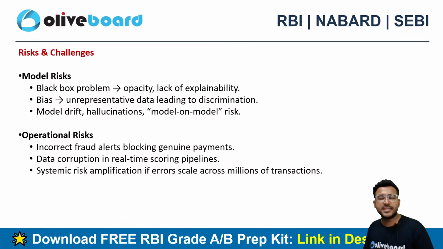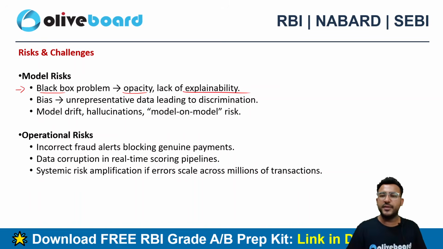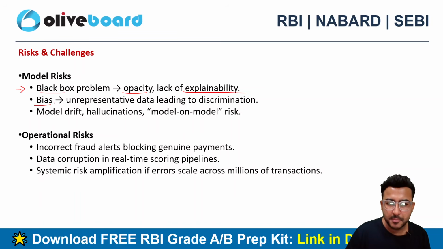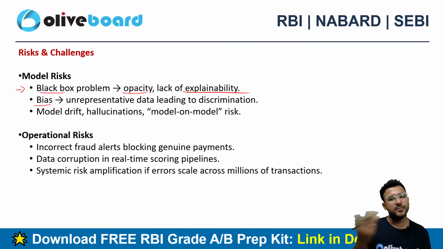Then the risks and challenges that we have already discussed. Still, I would like to reiterate here. Model risk: the black box problem, lack of explainability of the model, right? That's why we call it a black box. The model is not able to explain how it arrived at the results. Biased approach: because the model was trained on biased data, obviously the results will also be biased, right?